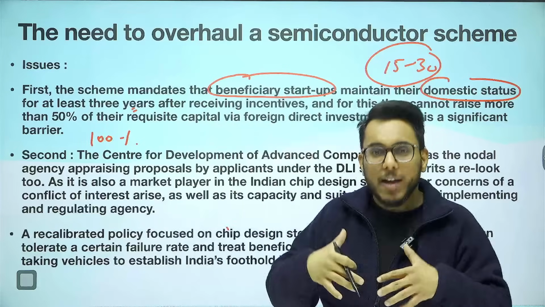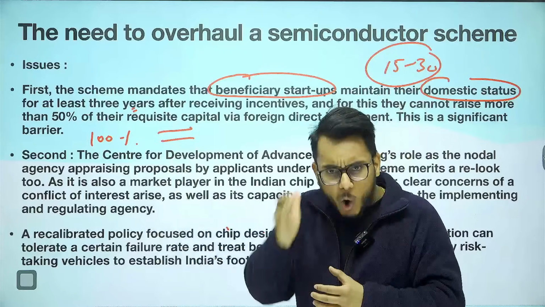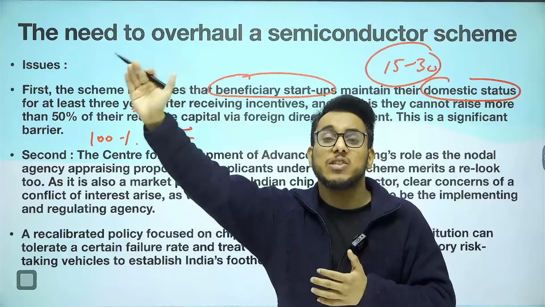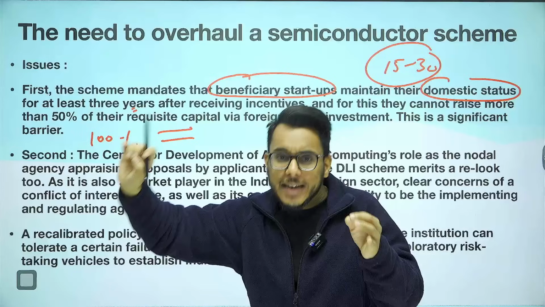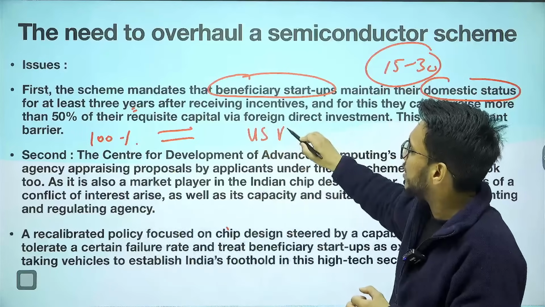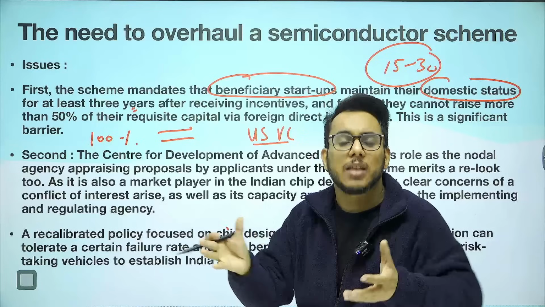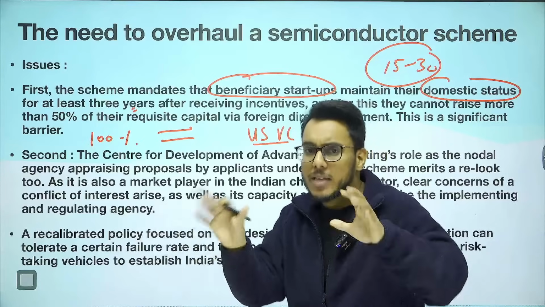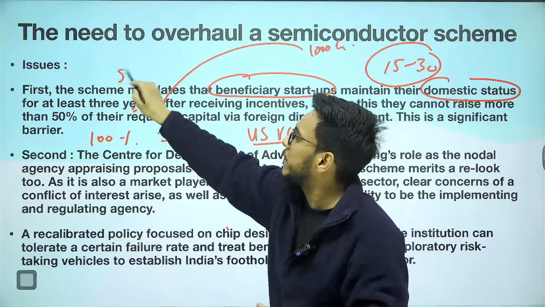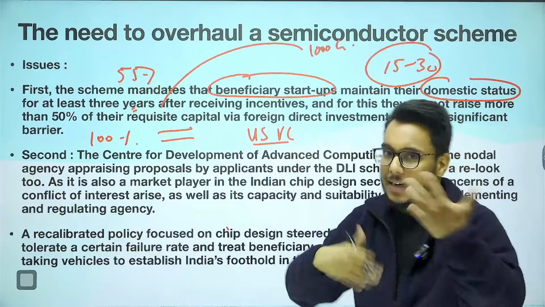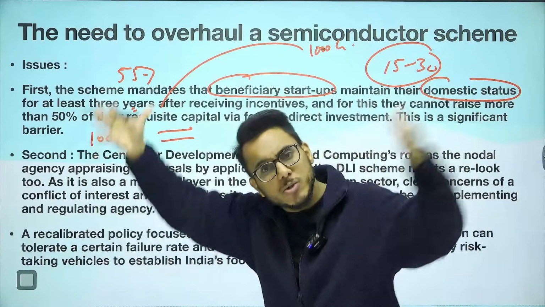Now, tomorrow, if I want to scale, what do I need to do? I need to raise money from other players. And often what happens, startups approach venture capitalists, and many times venture capitalists are foreign. So suppose I am raising money from a US based venture capitalist. When this venture capital fund gives me money, they will ask for equity, they will ask for shares. Suppose they are investing 1000 crore rupees, and they ask that, okay, you need to give us 55% equity. Deal is finalized. I have given them 55% equity and got this 1000 crore rupees that I will use to scale my startup.